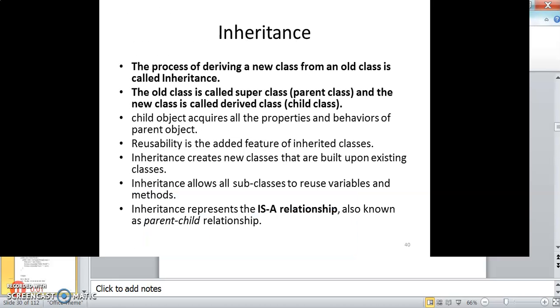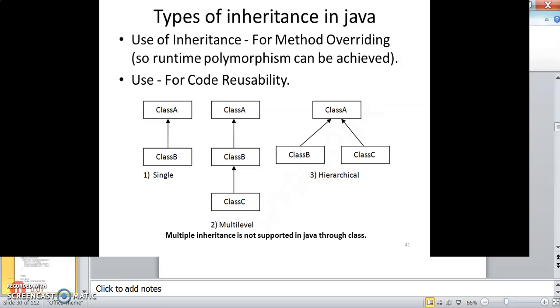Next, inheritance. Inheritance, as you all know, is a process of deriving a new class from an old class. The old class is called superclass, and the new class is called derived class, subclass, or child class. Child class acquires all the properties and behaviors of the parent object. Reusability is an added feature of the inherited class. Inheritance creates new classes that are built upon existing classes, and allows all subclasses to reuse the variables and methods of the superclass. Inheritance represents a relationship known as parent-child relationship.